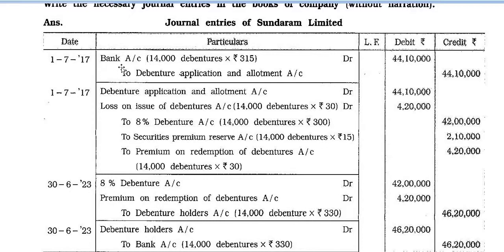Date 1/7/2017. Bank account debit, 14,000 debentures into 315 rupees, 44,10,000, to debenture application and allotment account 44,10,000. 1/7/2017, debenture application and allotment account debit 44,10,000. Loss on issue of debenture account debit, 14,000 debentures into rupees 30, 4,20,000. To 8% debenture account, 14,000 debentures into 300, 42 lakh. To securities premium reserve account, 14,000 debentures into 15 rupees, 2,10,000. To premium on redemption of debenture account, 14,000 debentures into 30 rupees, 4,20,000.